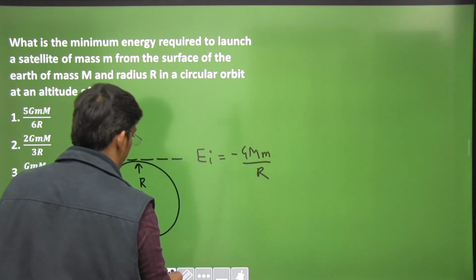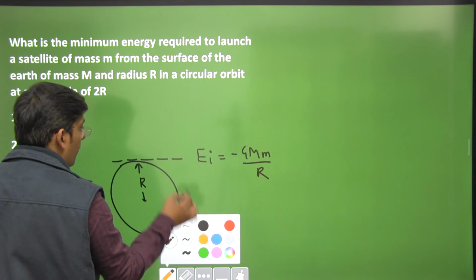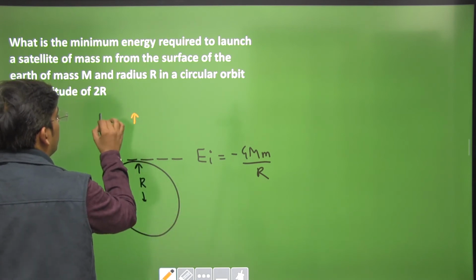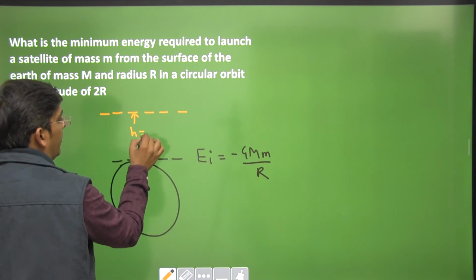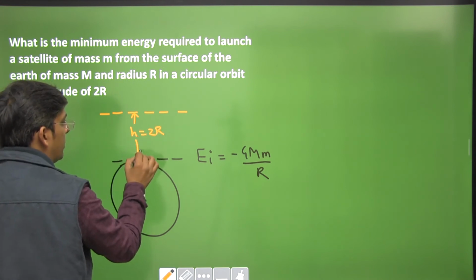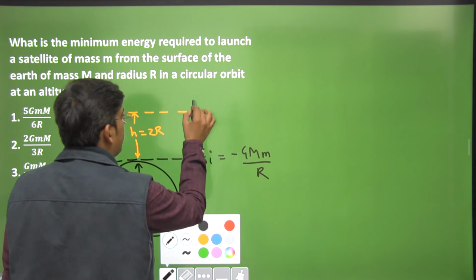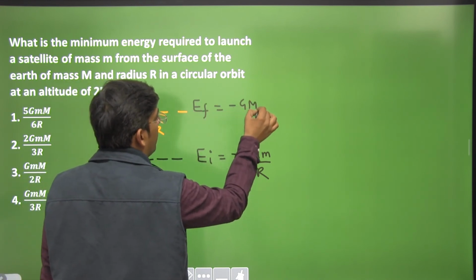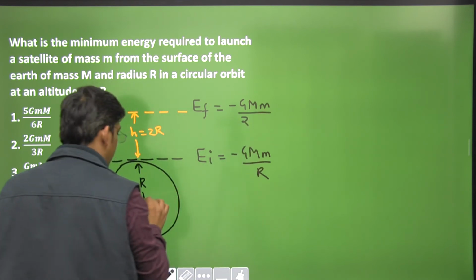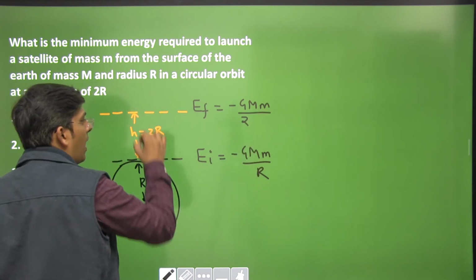When it is launched to an orbit which is at an altitude of 2r, then the total energy of the satellite becomes, we have the formula for total energy, minus GMm divided by 2 times distance from the center of the earth, 2 times small r.